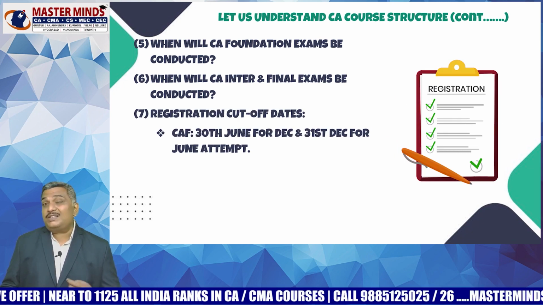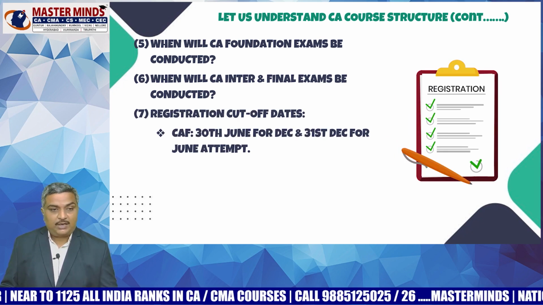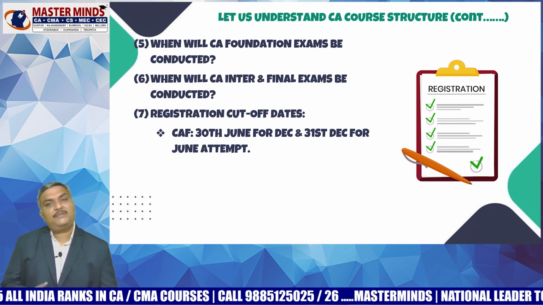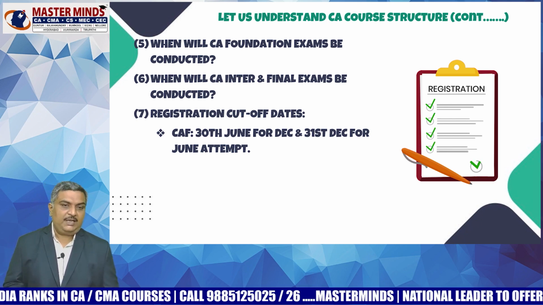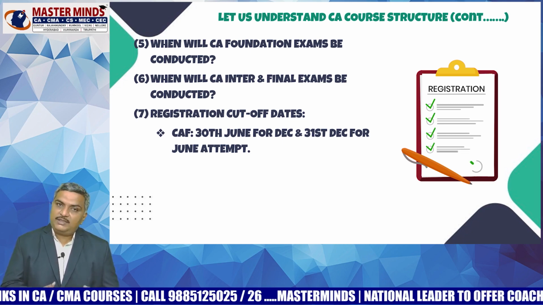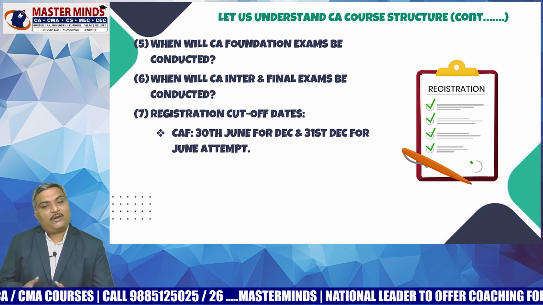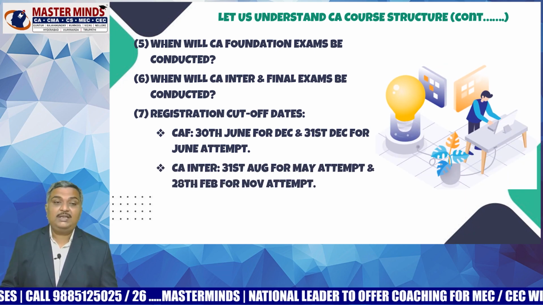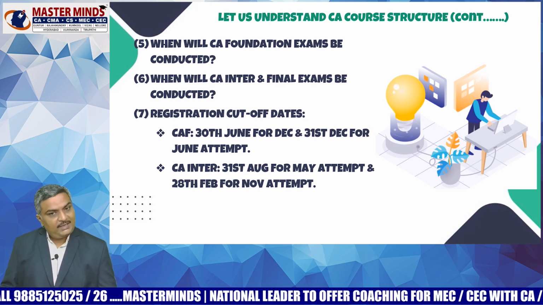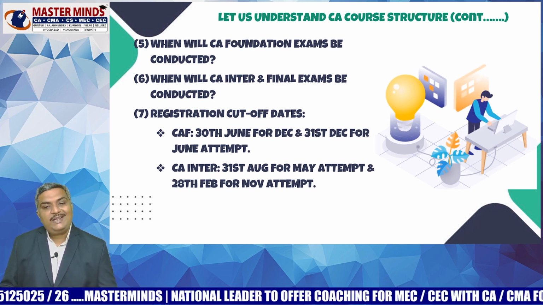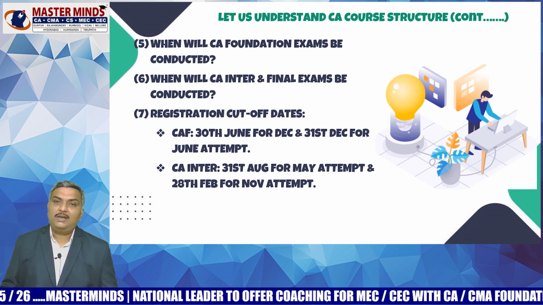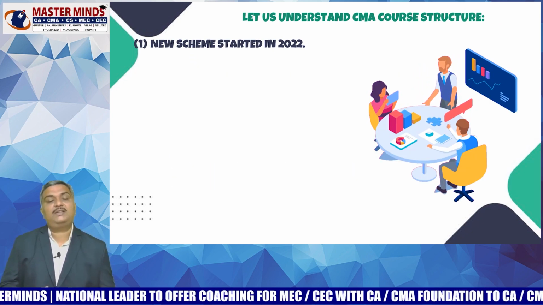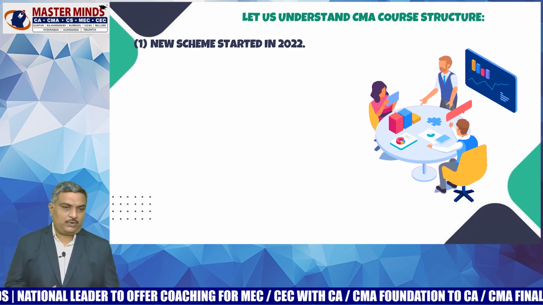The registration cutoff dates for CA Foundation are 30th June and 31st December. If you are writing for the December attempt, 30th June is the cutoff date, and if you are writing for the June attempt, 31st December is the cutoff date. For CA Inter, 31st August is the cutoff date for the May attempt, and 28th February is the cutoff date for the November attempt. Now, after looking at the CA course structure, let us move on to know about the CMA course structure.